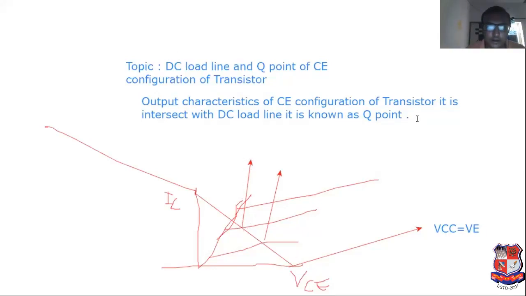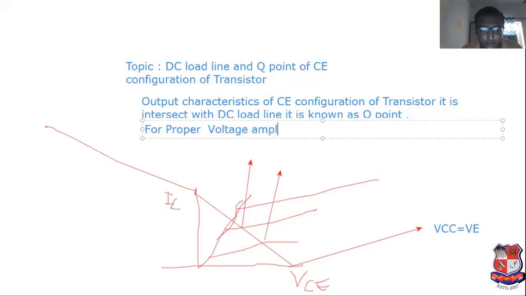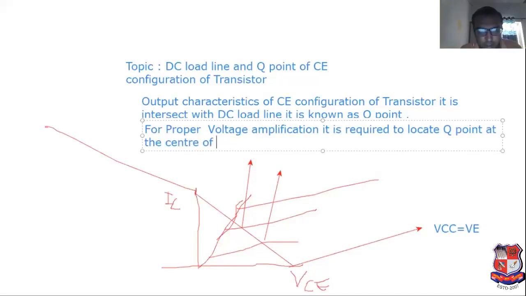For proper voltage amplification, it is required to locate the Q point at the center of the DC load line. So that is the requirement of Q point.